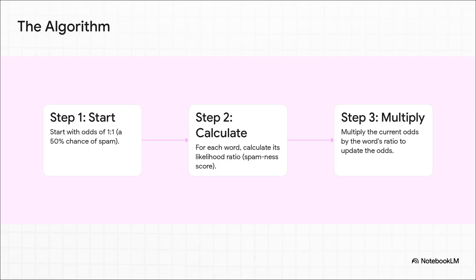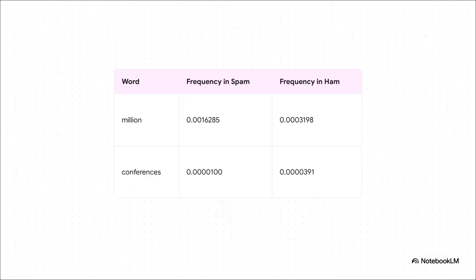Then we look at the evidence, one word at a time. Each word has a pre-calculated spamness score. All we do is take our current odds and multiply them by the score for that word, updating our level of suspicion as we go. Let's make this concrete. Imagine an email comes in with just two words, million conferences. Our classifier has already done its homework. It's looked at tons of emails and knows exactly how often these words show up in spam versus regular email, or ham. These numbers right here, these frequencies, that's our evidence.